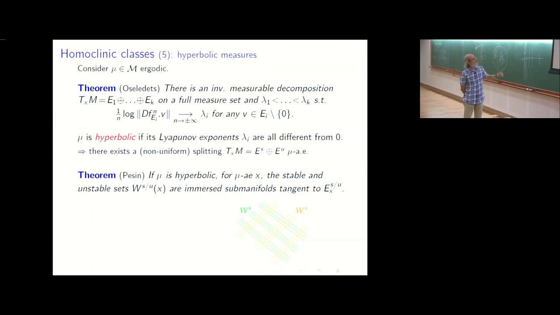with the following property. So if you pick any non-zero vector in your space, E_i, and if you iterate forward or backward, you get an expansion or a contraction, asymptotic, with an exponential rate, which corresponds to the number lambda. This can be written in that way.